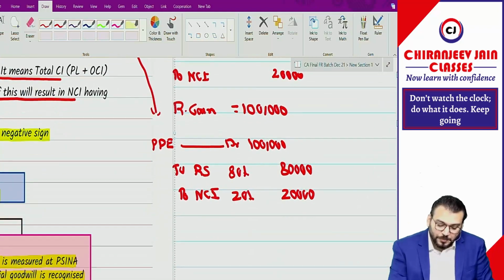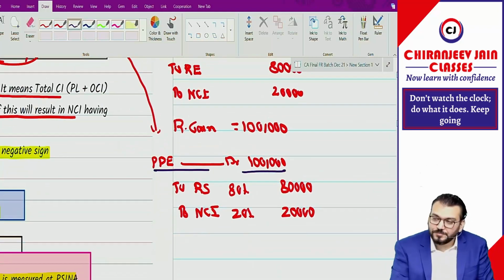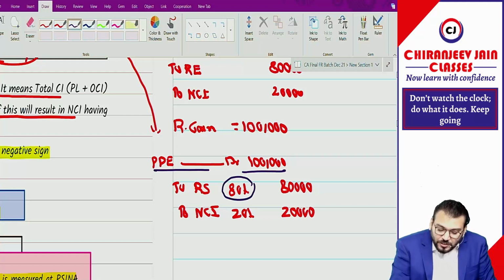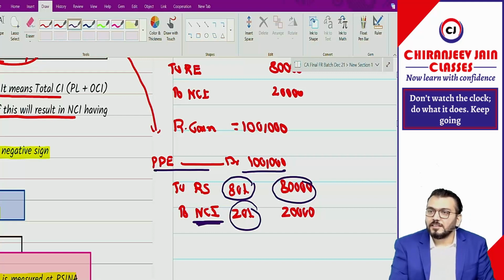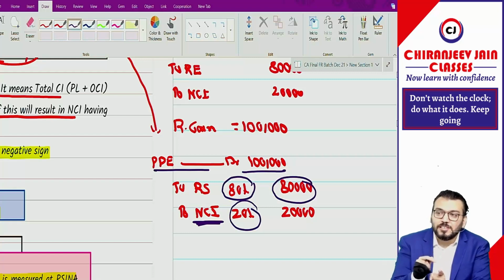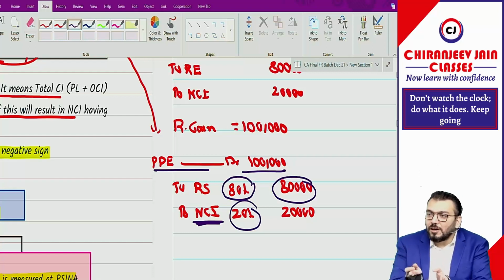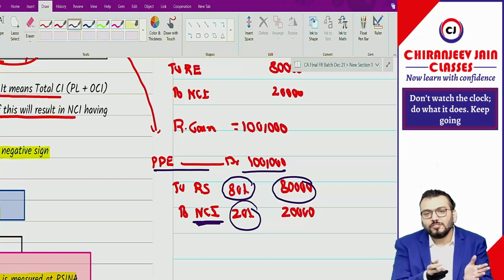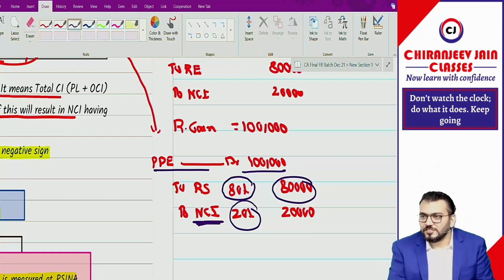Look, I have said PP was revalued at 1 lakh. So how much will be revaluation surplus? 80%, and balance 20% will be transferred to what? NCI. Already we discussed this point, that this is a revaluation gain on property, plant and equipment of subsidiary company. So total revaluation gain is 1 lakh, but how much will be transferred to revaluation surplus in balance sheet? Only to the extent of parent company share. 20% belongs to whom? NCI. So how can you show the entire 100% in the balance sheet?